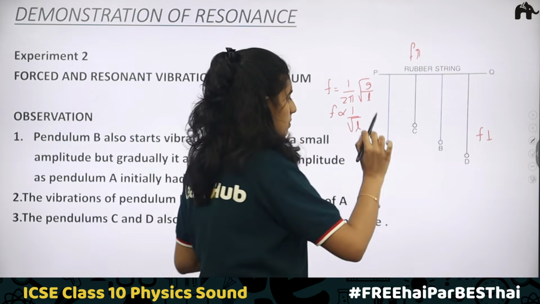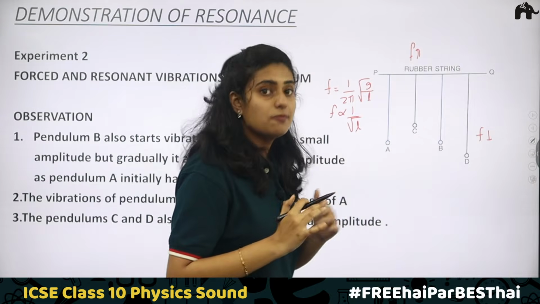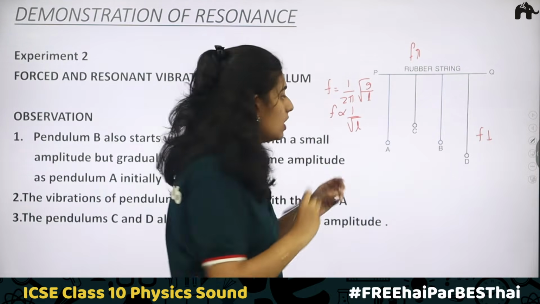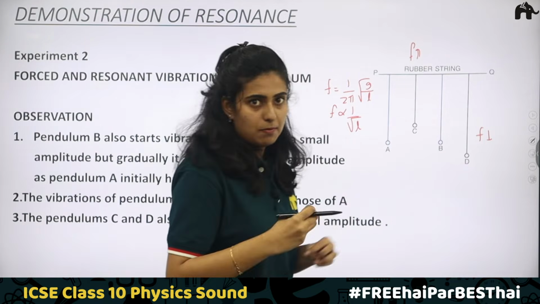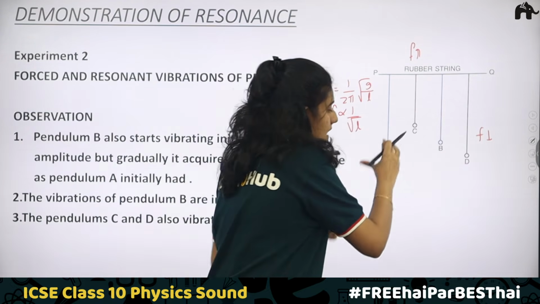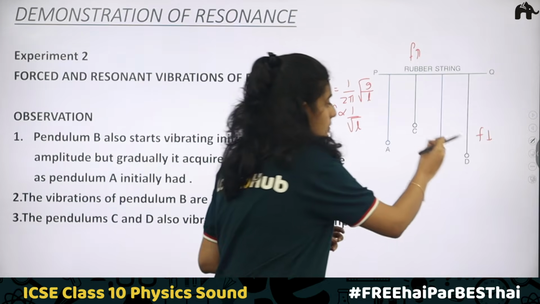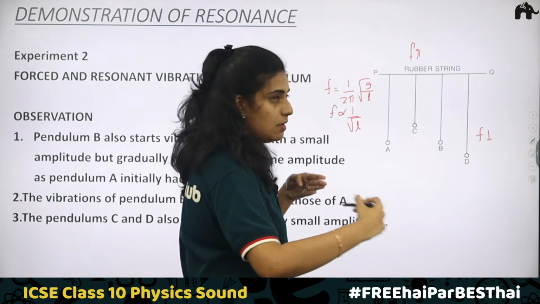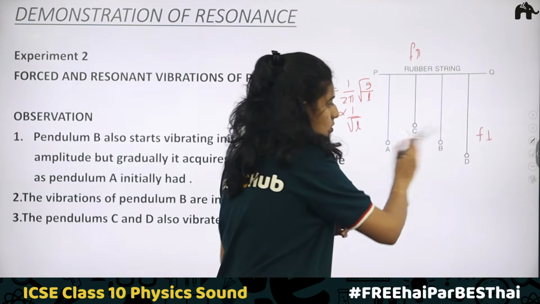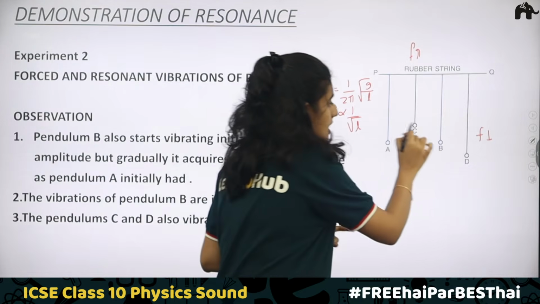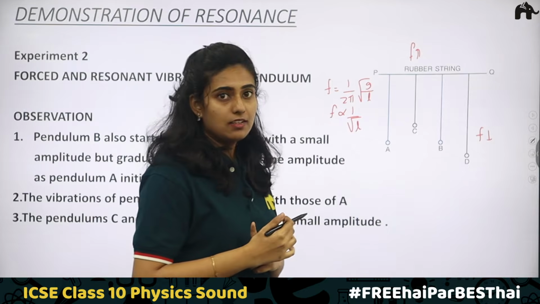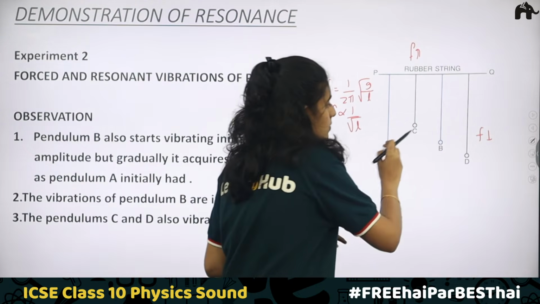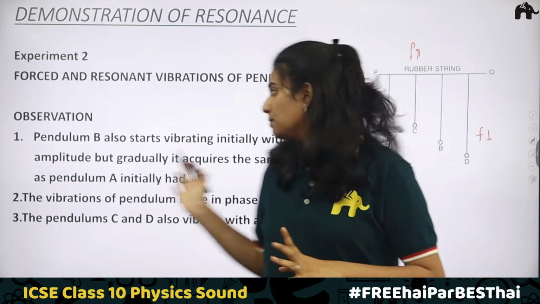So here you have to remember, A and B will remain in phase. When A is having minimum amplitude, B will be vibrating with maximum amplitude, and vice versa. That is, when A is having maximum amplitude, B will be at minimum amplitude. They will be going to and fro. If A is moving here, B will be going here. When you compare C and D, they will also be vibrating, but not in phase with A and B. So these are the points.